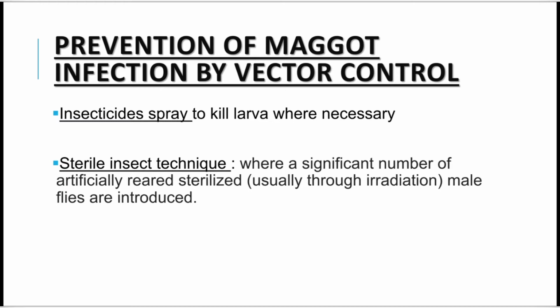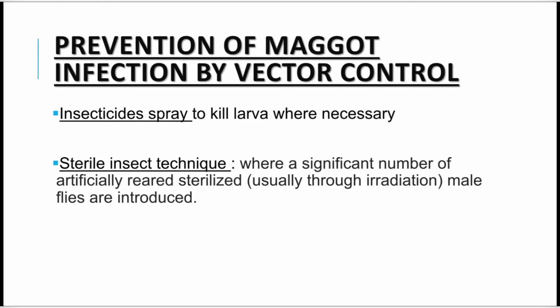Alright. Now, how can you prevent the maggot infection? The prevention can be in two ways. Either you can control the vector that is causing the myiasis, you can control the fly larvae, or you can maintain personal hygiene to prevent the infection. For vector control, you can do an insecticide spray in the suspected area or in the endemic area to kill the larvae wherever necessary. Insecticidal spray is economical and a common mode used for vector control.